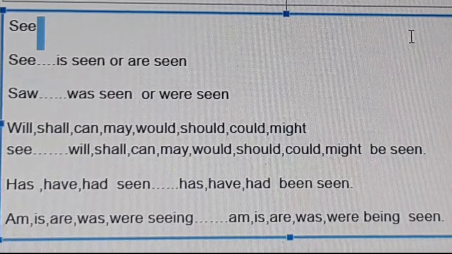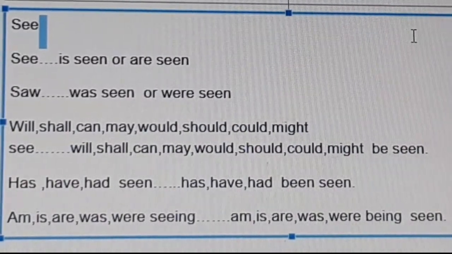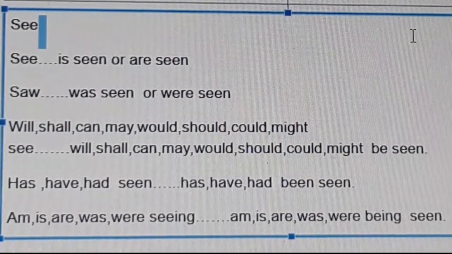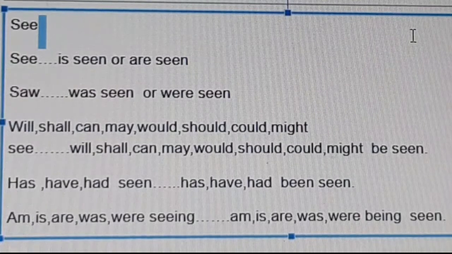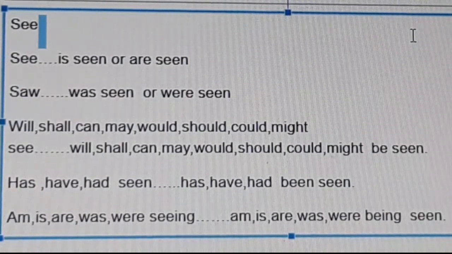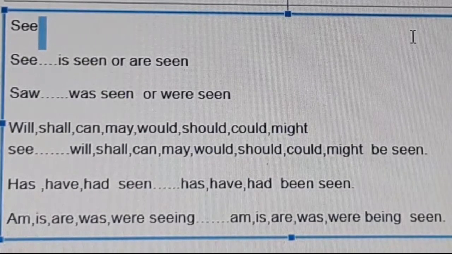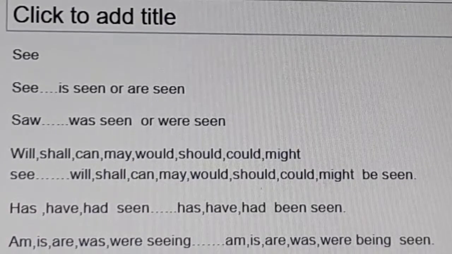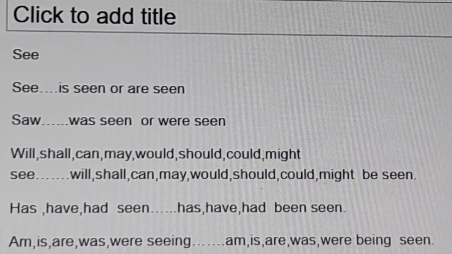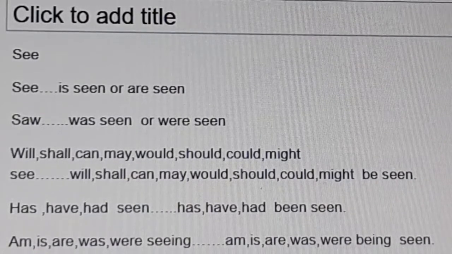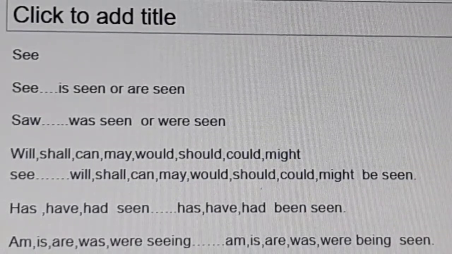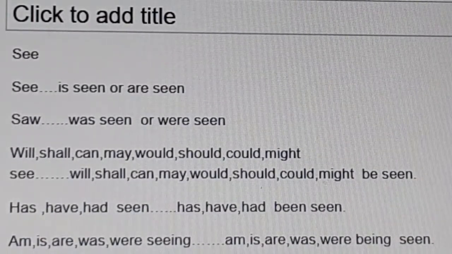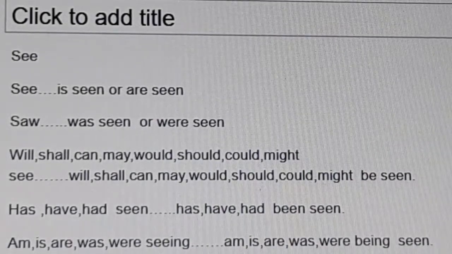If the verb is in present tense, use is or the verb's third form. If the verb is in past tense, use was or were. Next, the third form of the verb. Next, you should put "by" before the object which has changed its place from subject to object. Okay, now we are observing the verbs.